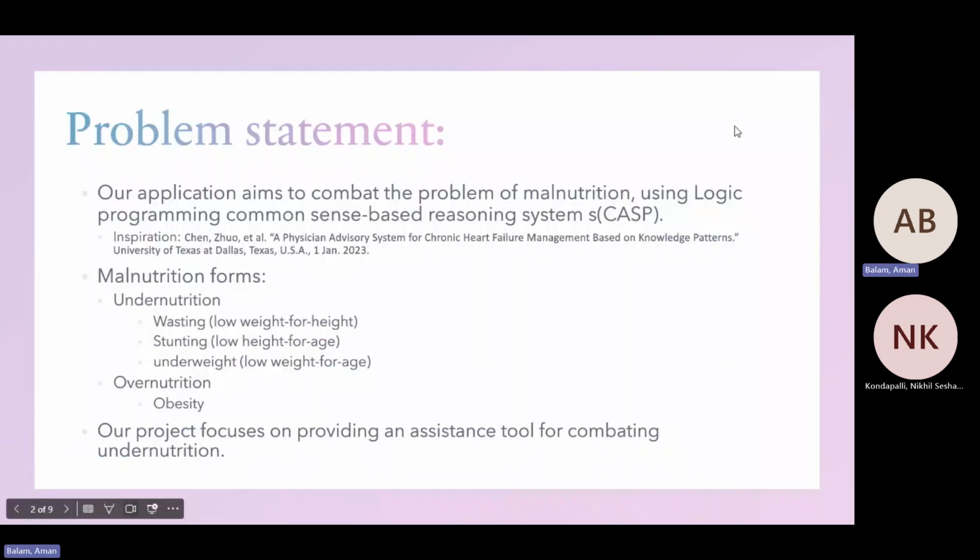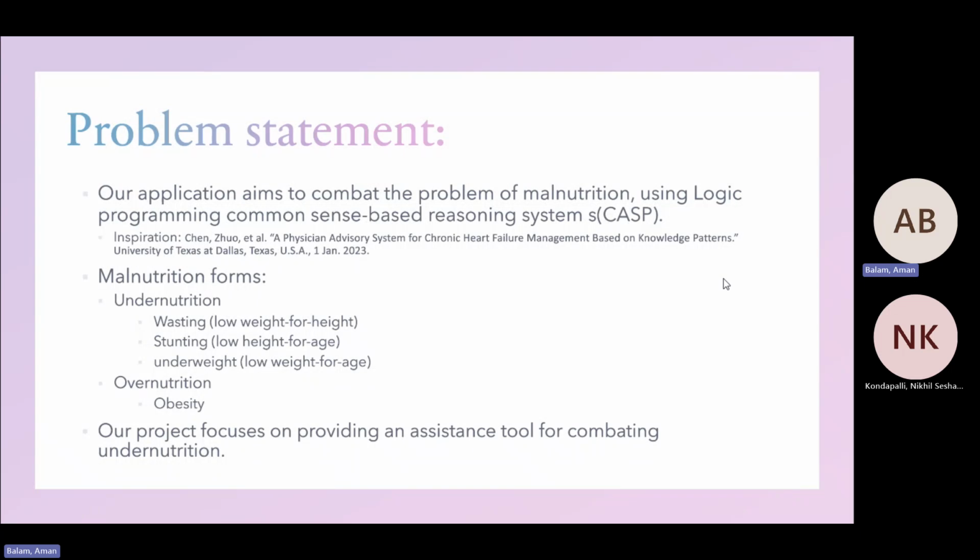We aimed to combat the problem of malnutrition using CASP. Malnutrition has two key forms, undernutrition and overnutrition. Undernutrition consists of wasting, stunting, and being underweight. Overnutrition consists of obesity. So our project focuses on providing an assistance tool for combating undernutrition.